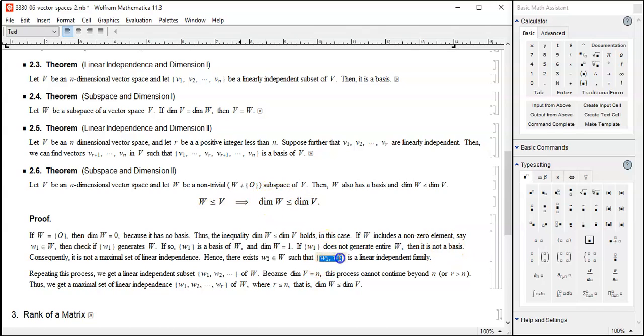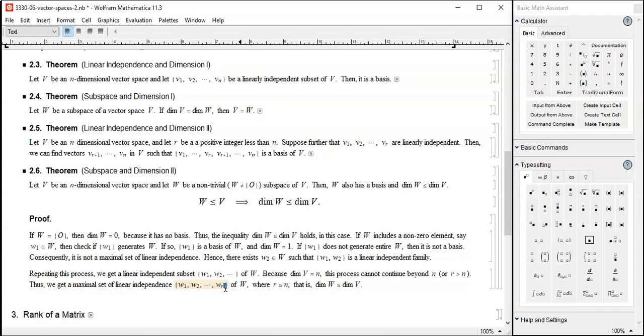And then W1 and W2, those are linearly independent family within capital V. So dimension of V is greater than or equal to 2. So still it works out. And then repeat. It'll have to stop somewhere. So what do you get? W1, W2, W3, and it'll have to stop somewhere at Wr. So basis exists, hard part done.